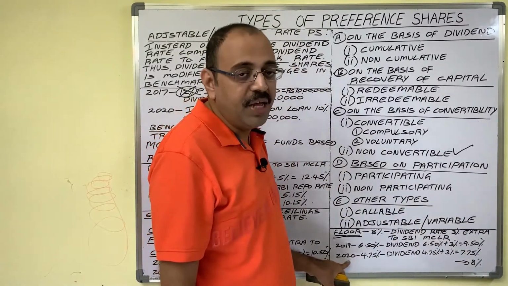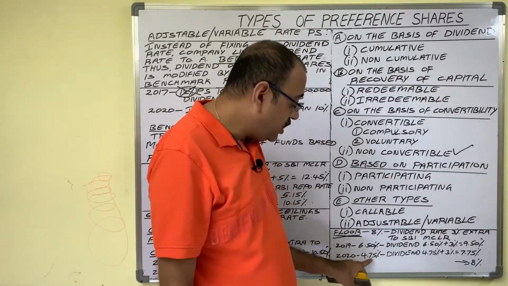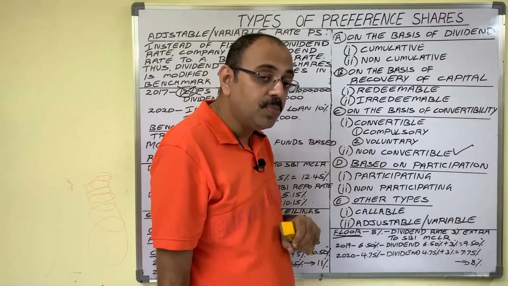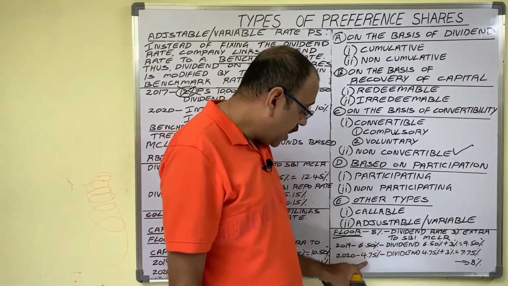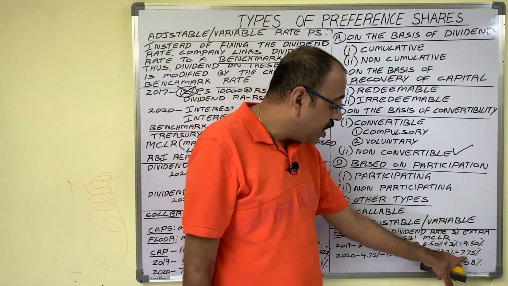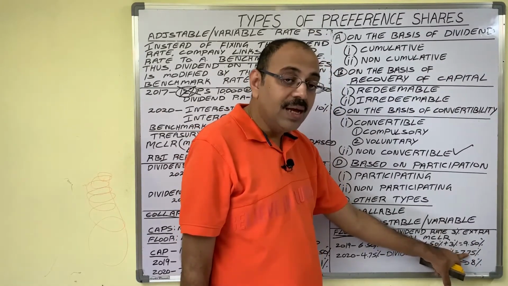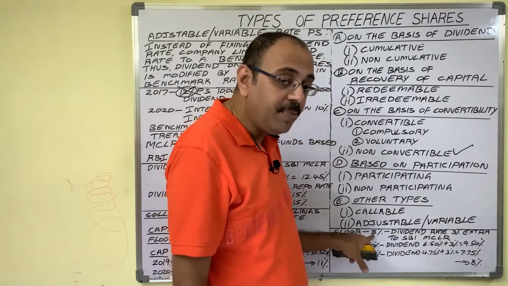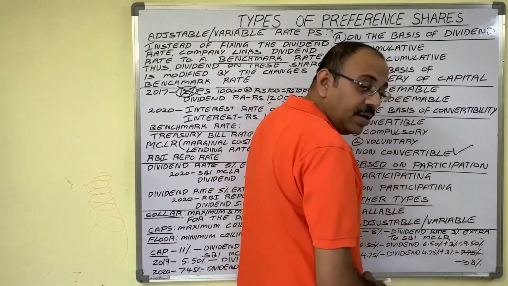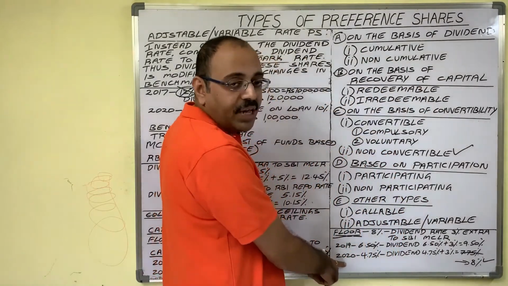In 2020, assume that the MCLR rate has decreased to 4.75%. Now actually speaking, how much dividend is the company supposed to pay? Dividend is MCLR rate 4.75 plus 3%, it will become 7.75. But 7.75 is less than the floor limit, no? 8%, no? Then instead of paying 7.75%, the company declares 8% as a dividend in 2020.